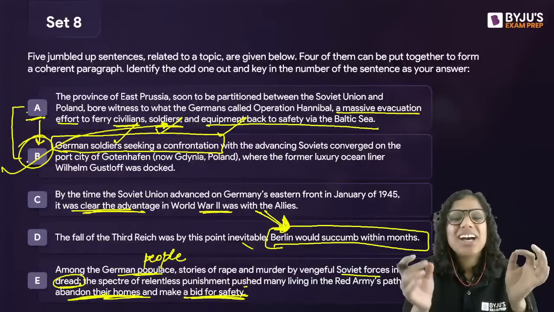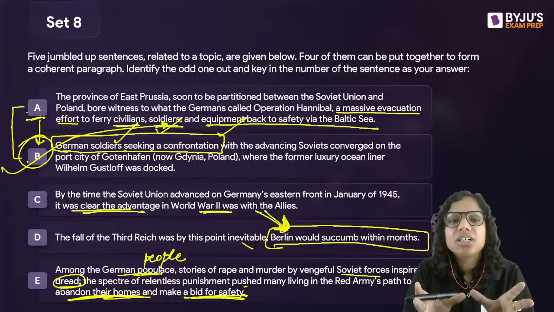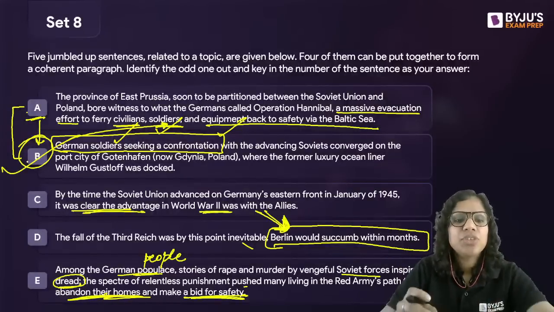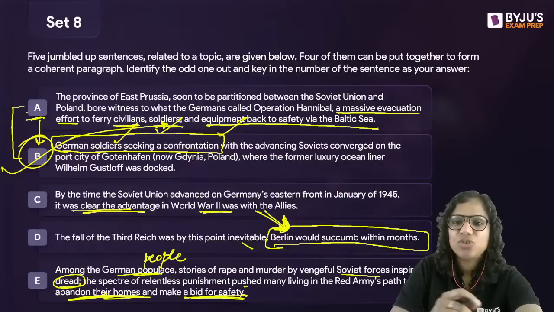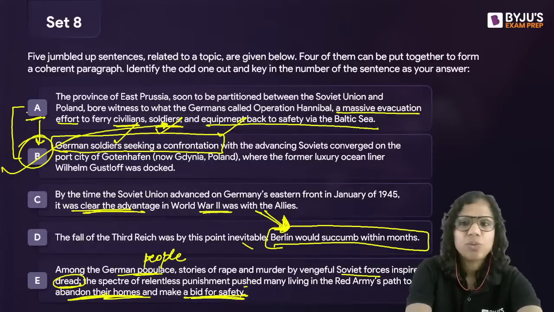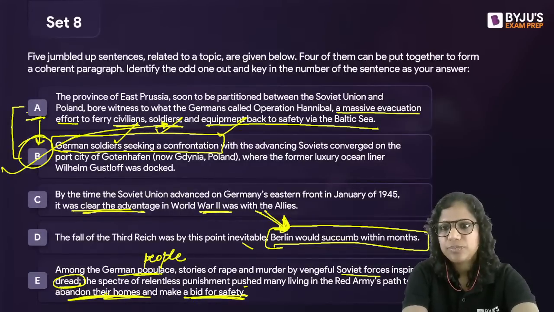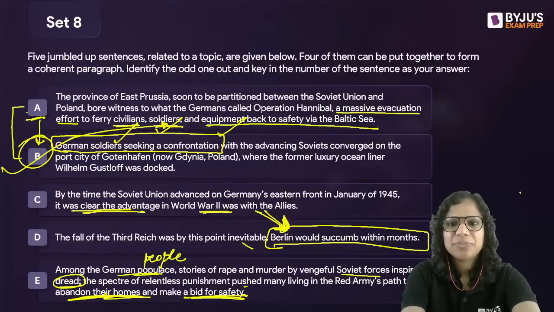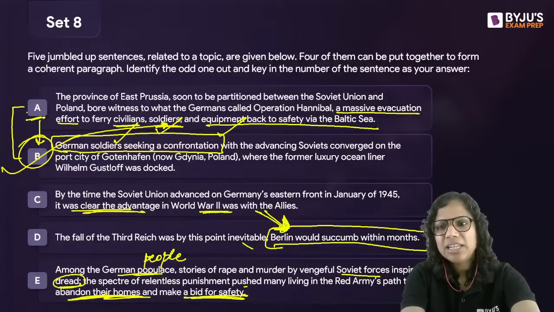So even when such a niche parajumble comes to you, you can navigate through it by just understanding the words, by making a relationship between the words. Theme based clues here helped me. Does it make sense to you now? This was again a tricky one, not an easy one. So I showed you some easy odd sentence out questions and some difficult ones today. Okay, can we move ahead?